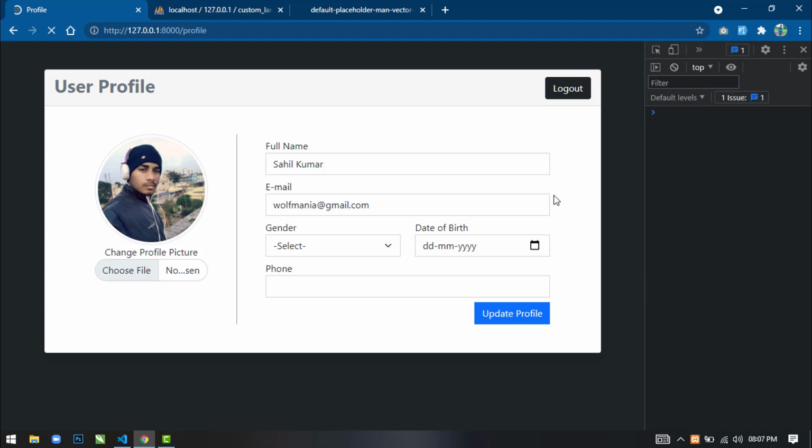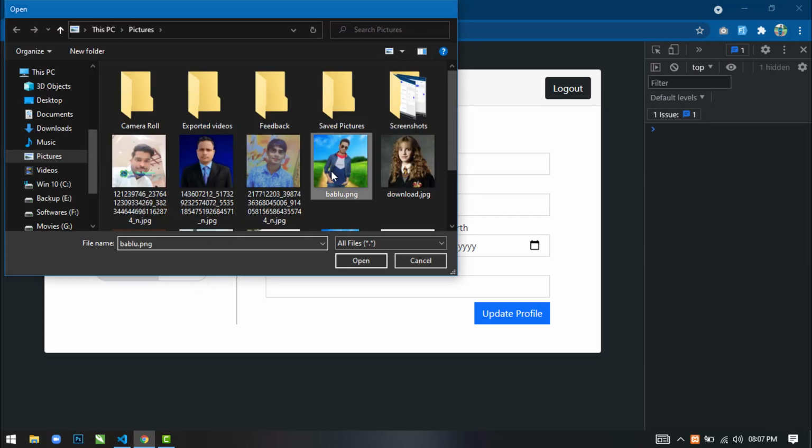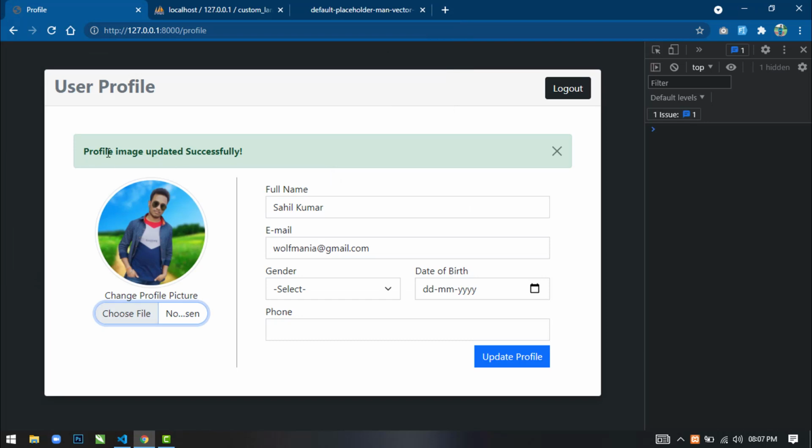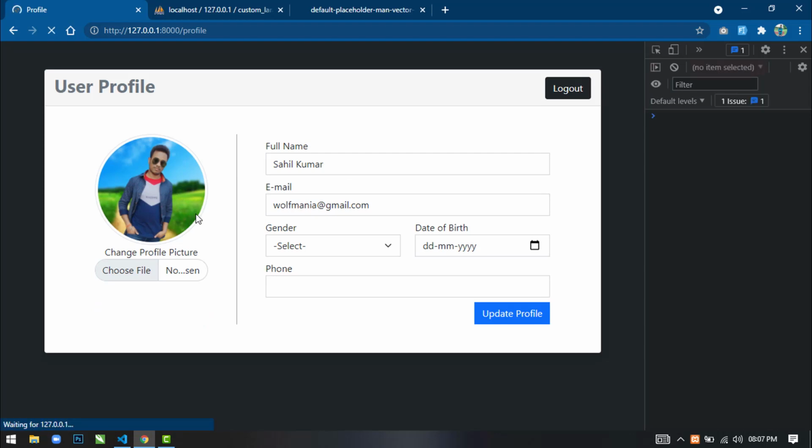Now if you refresh here and select a new image, you can see profile image updated successfully, and the image is also displaying. If you refresh, the image will not be removed. So this is for profile image update.